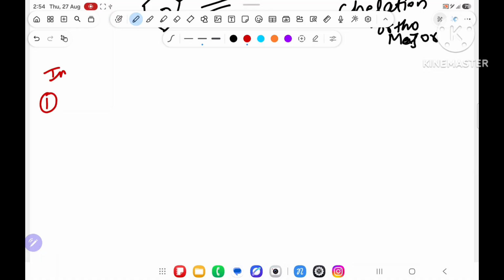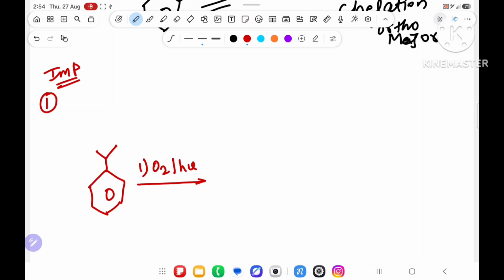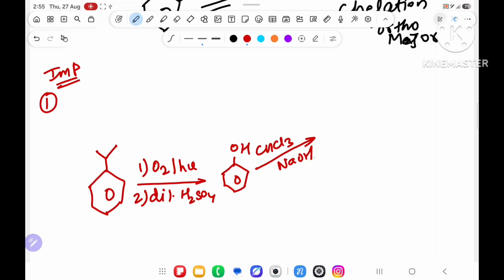Suppose one important question I am going to write. Suppose I have taken over here cumene and I say react that cumene with first O2 in presence of H plus, and second reagent dilute H2SO4. You know that this will give phenol, and this is cumene hydroperoxide. After that they are saying react with CHCl3 in presence of NaOH. Sir, Reimer-Tiemann, salicylaldehyde will come, OH is there, CHO is there.